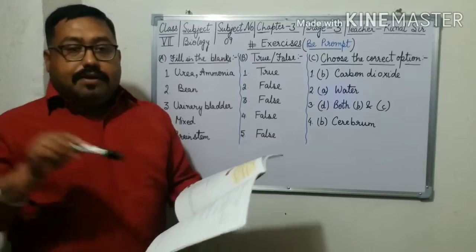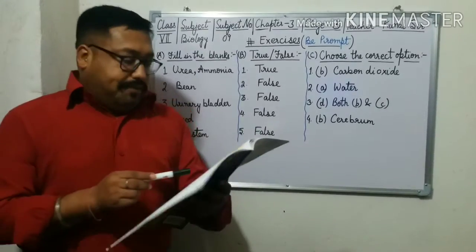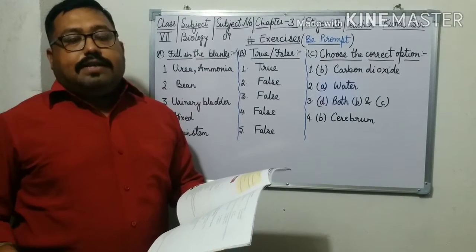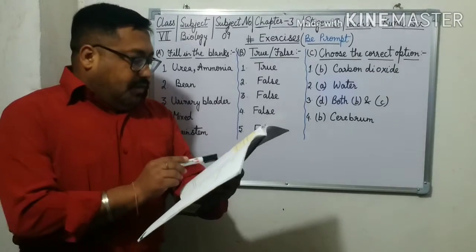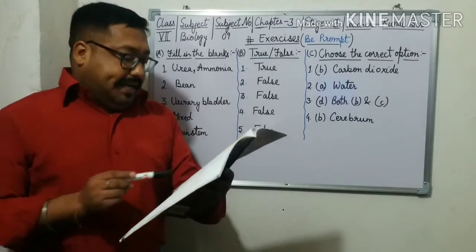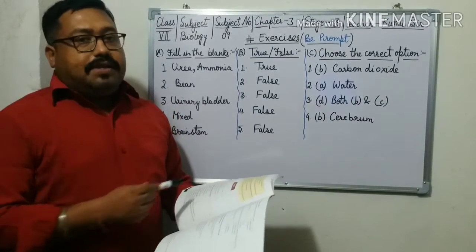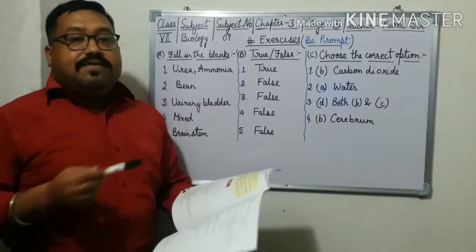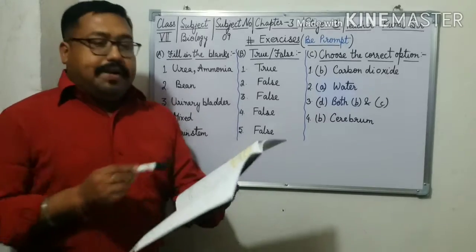Third, the muscular bag located in the abdomen is the urinary bladder. Fourth, dash nerves carry messages to and from the brain. Recently we completed this topic. Yes, mixed nerves carry messages to and from the brain.